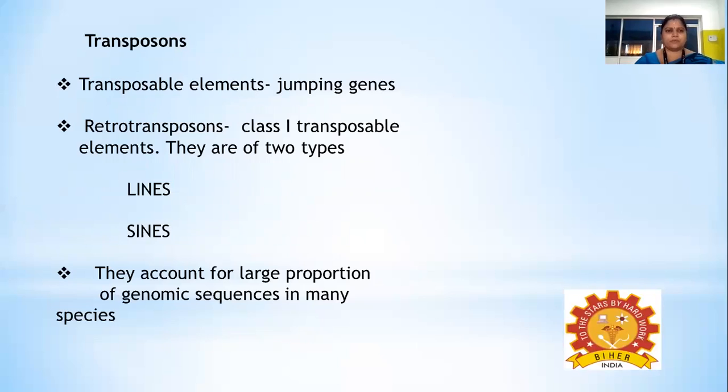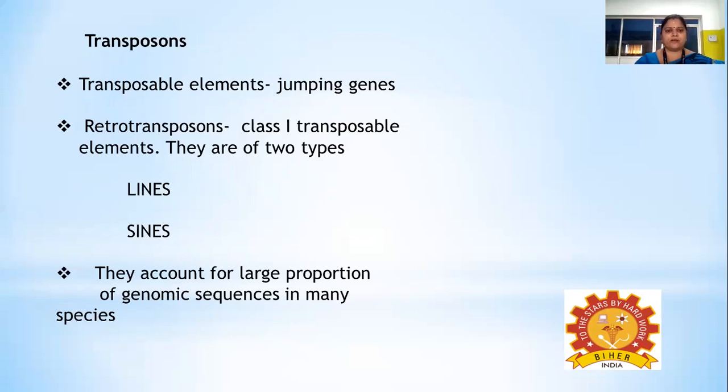Next, coming to transposons, these are said to be jumping genes. They do have the ability to detach from one part of the genome and go and attach itself in another part of the genome. And there are two different types of transposons, class 1 transposons and class 2 transposable elements. And coming to class 1 transposable elements, they are said to be retrotransposons.